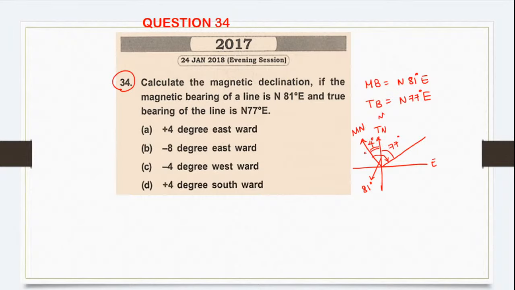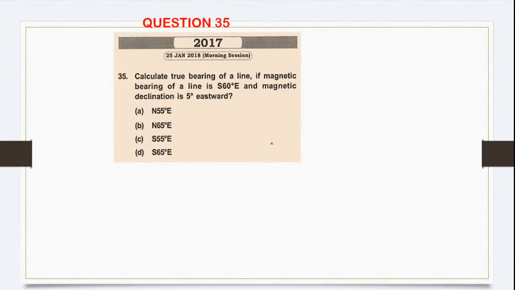And which direction is this? Eastward or westward? It is westward. So what is the correct answer for this? Minus 4 degrees westward. Very good. Very good, Ria. So this is your correct answer. Okay, I hope you understood how to do it. Chalo, next question.